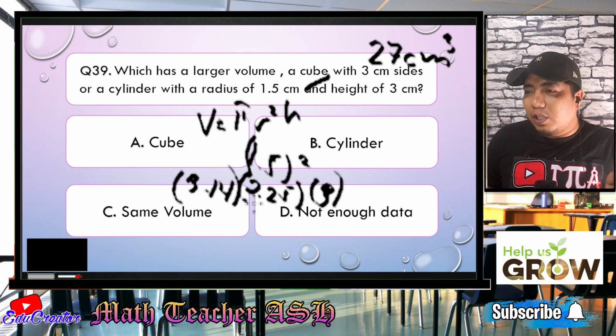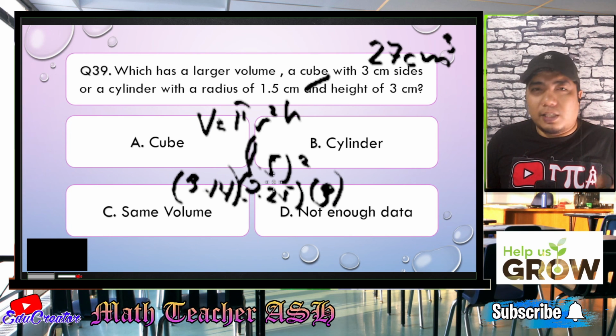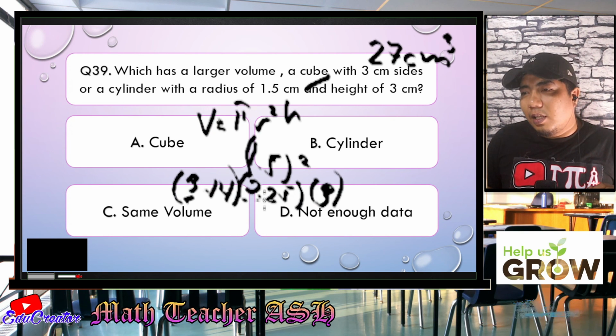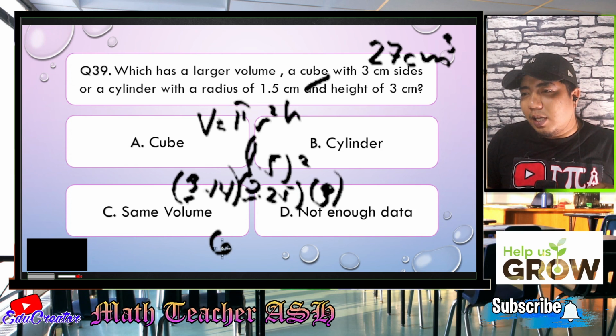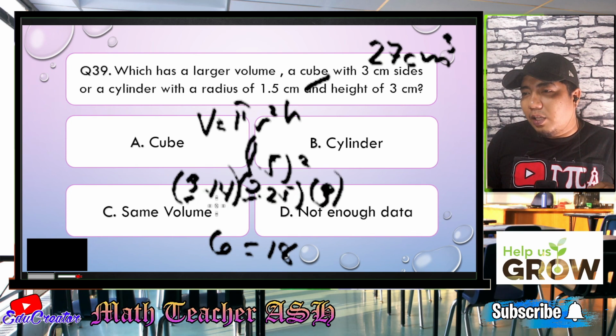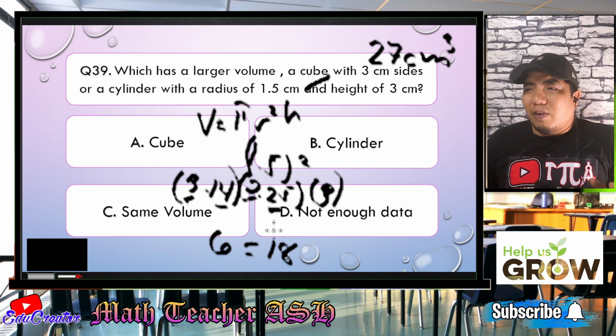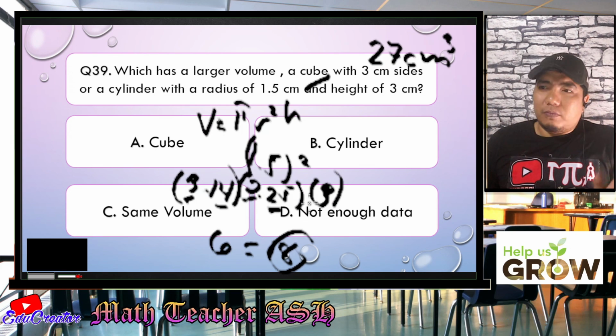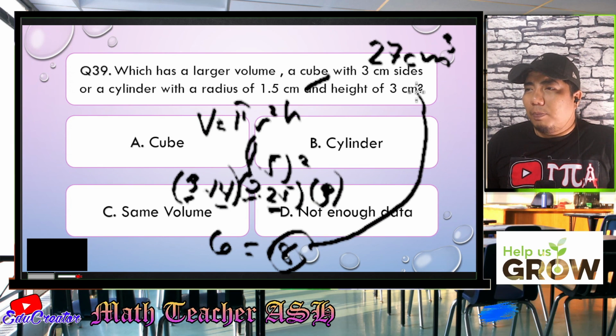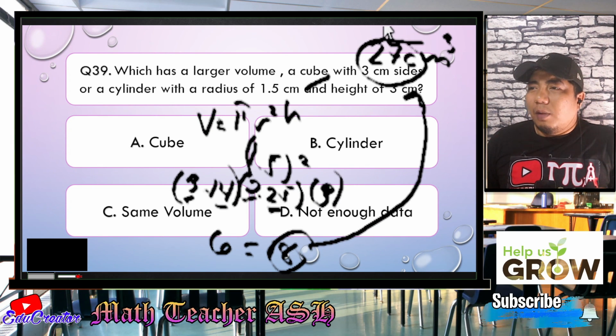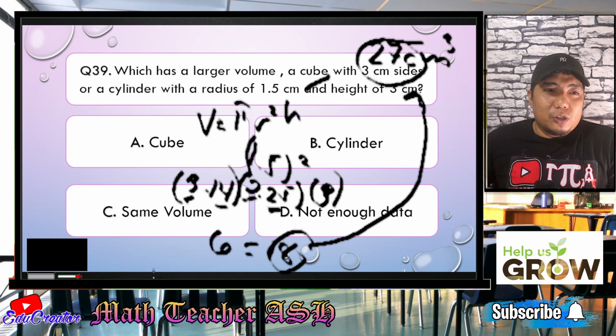Now, if we just consider the whole numbers, 3 times 2, that would be 6. 6 times 3, that would be 18. Considering there is a factor of 0.25 times 3.14, it doesn't really affect the given volume. It won't come up to 27. So, therefore, the bigger volume here is letter A.